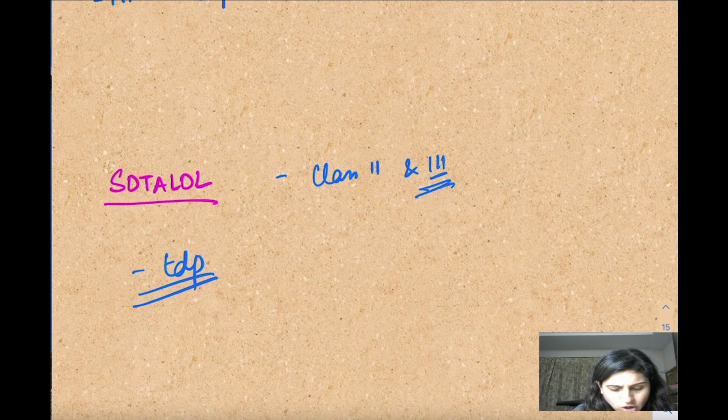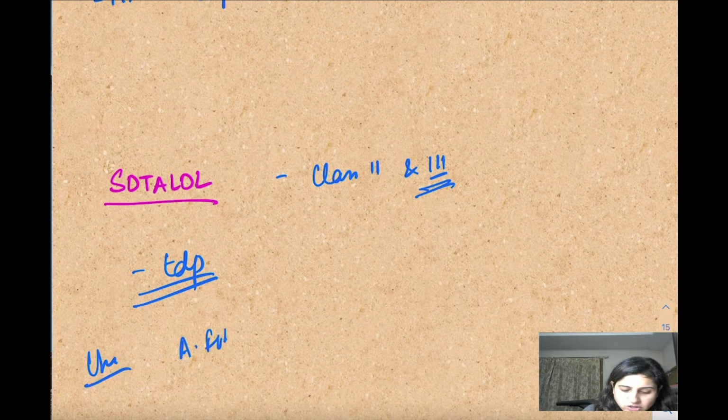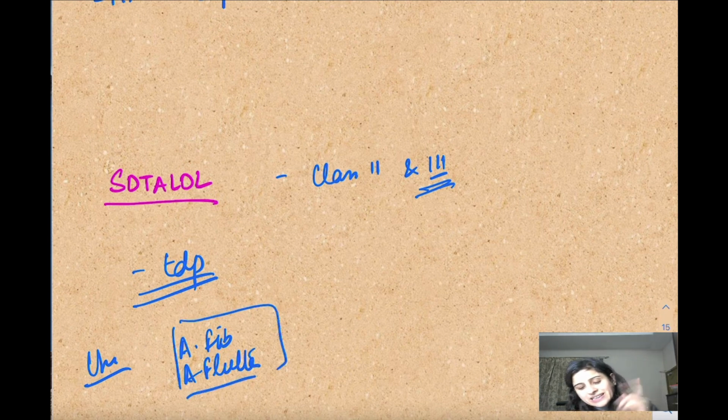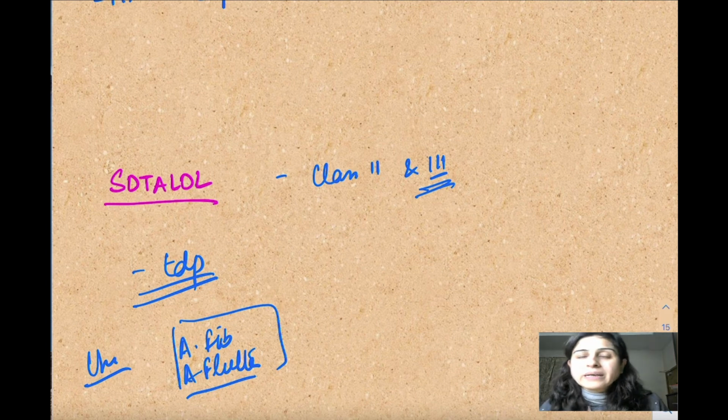So these drugs can be used for atrial fibrillation or atrial flutter. They can be used in these cases, and what they do is they prevent the re-entry because they prolong the repolarization. So they change the electrophysiological property of one pathway out of the two pathways.